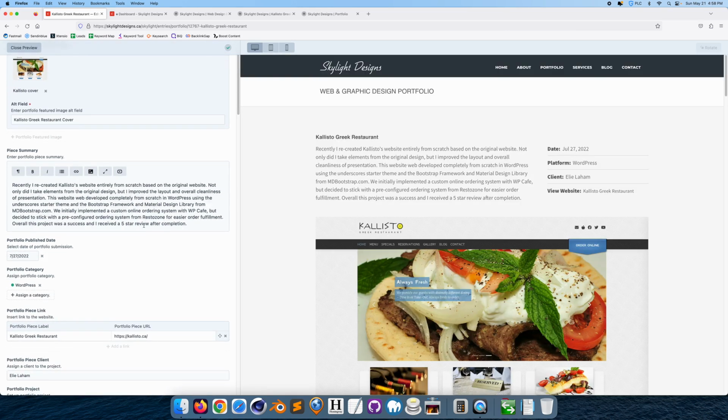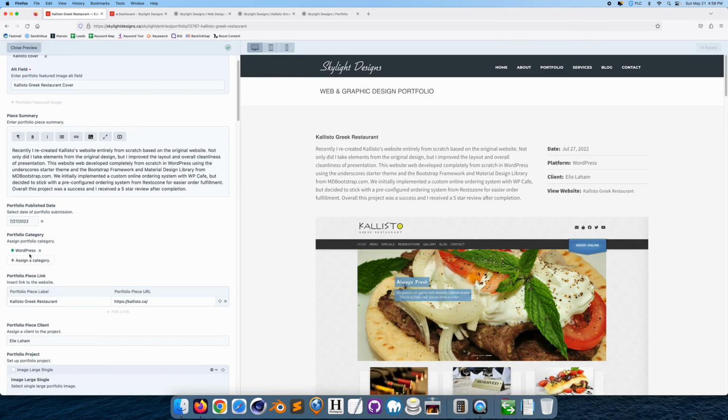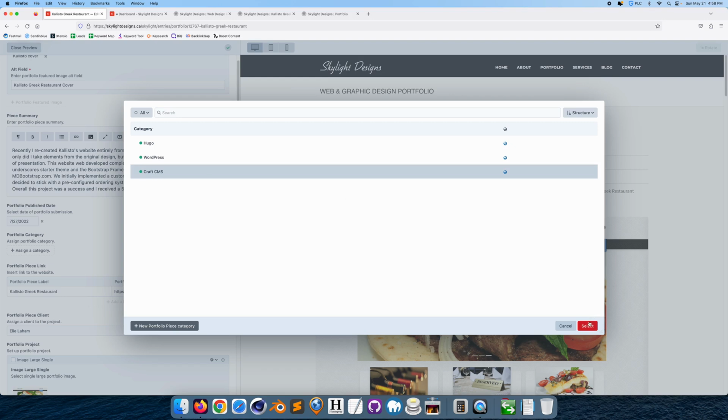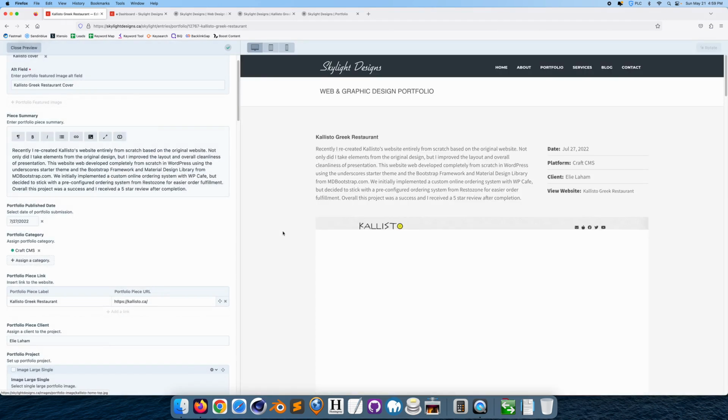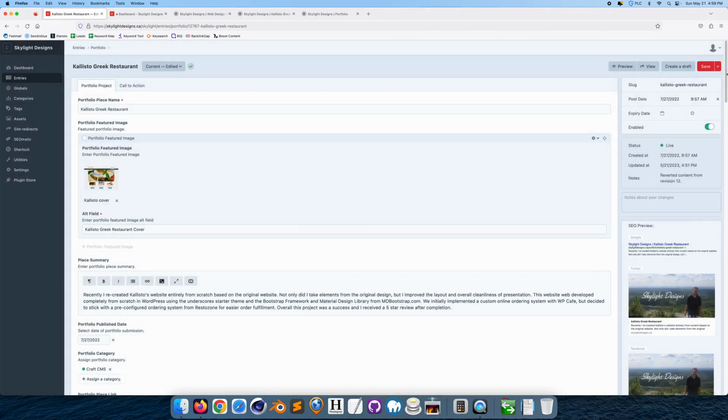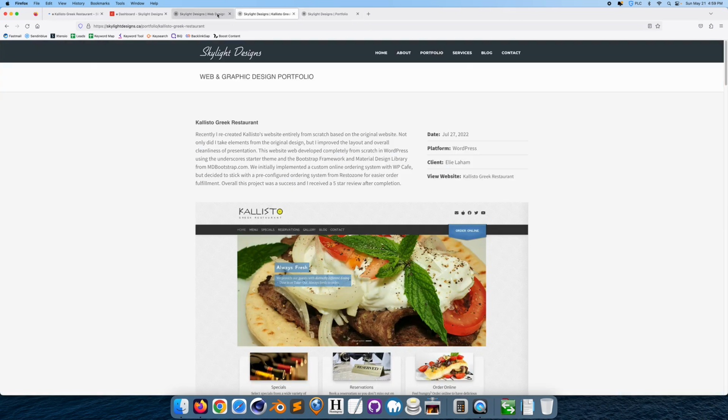And if I assign a category, right now I'm assigning the category of WordPress. But if I remove this and I assign, let's say, Craft CMS and hit select, right now it's going to update to Craft CMS. But if I close the preview, just click save and continue editing, go to my